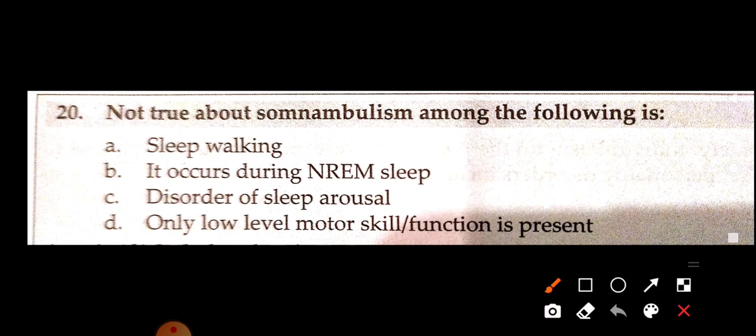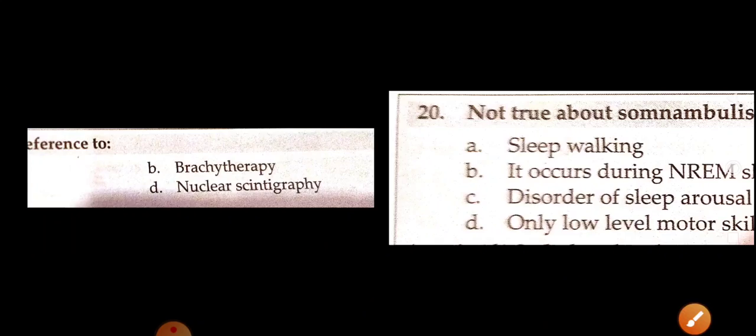Not true about somnambulism among the following is... in somnambulism we see sleepwalking occurs during NREM, non-rapid eye movement sleep, a disorder of sleep arousal, yes, but only a low level of motor skill function is present. This is absolutely wrong.